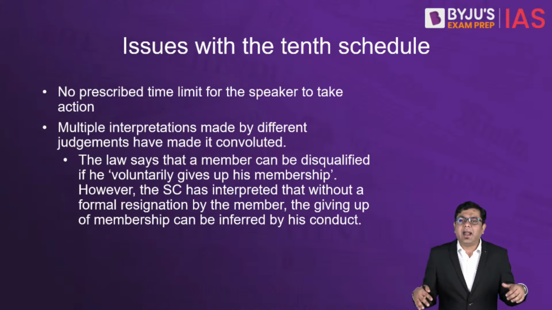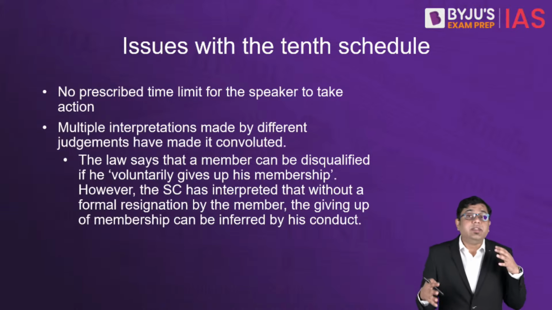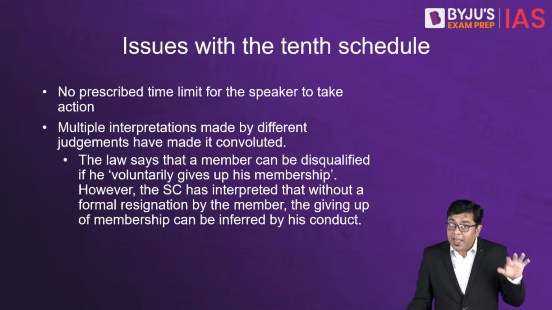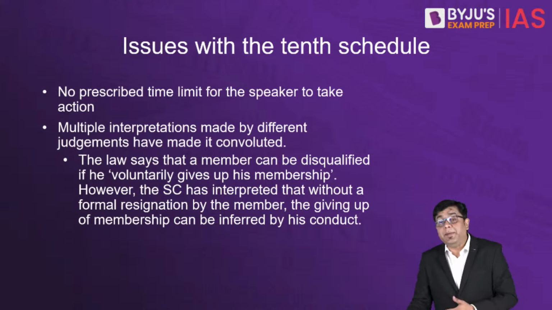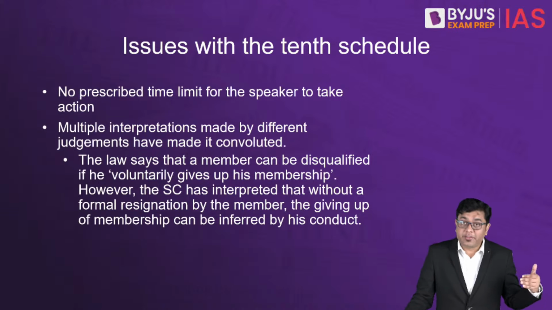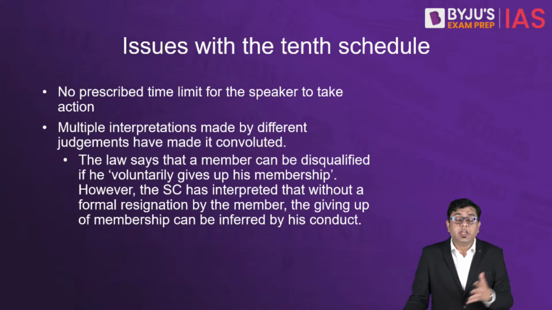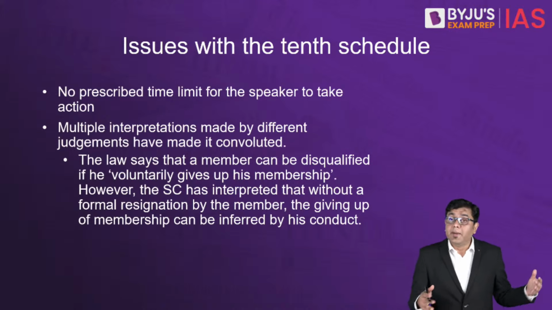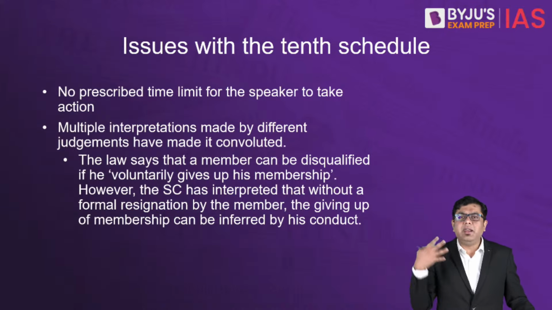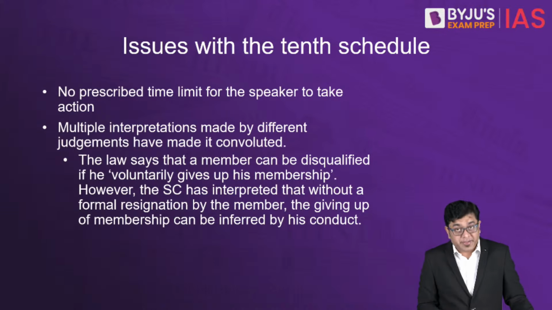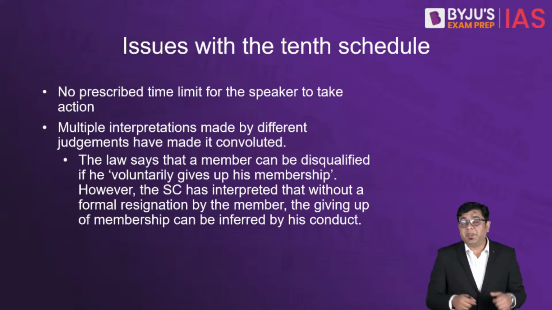And as a result of that, the entire assembly structure, the government of the day, shall be held in jeopardy because of this lack of a time limit. So there needs to be a time limit. Maybe 6 months, maybe 8 months, maybe 3 months. In these cases, you need the judgments to be done as quickly as possible. So maybe 3 months should be set as a time window within which the Speaker has to decide. In most of the cases, this proceeding drags on for more than a year and a half, by which time the public would have entirely forgotten the fact that their representatives are the ones who have jumped ship. So that is something which needs to be cured.